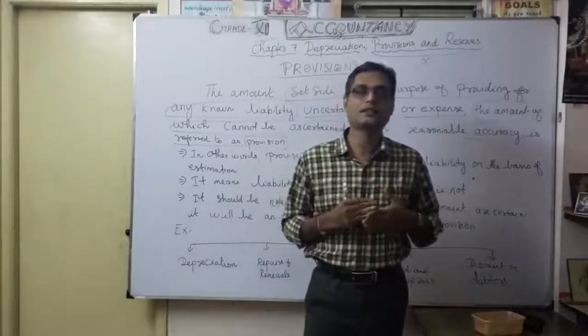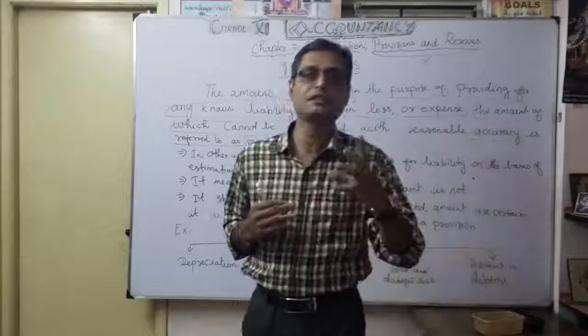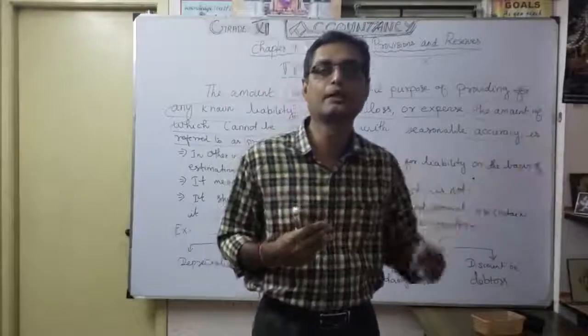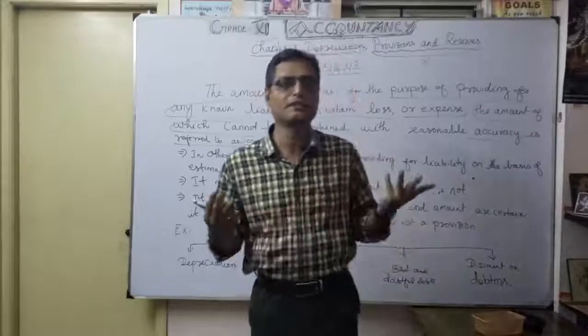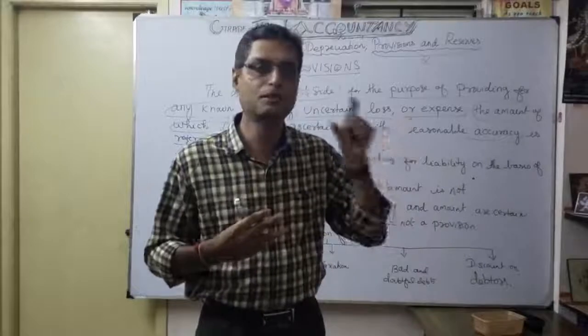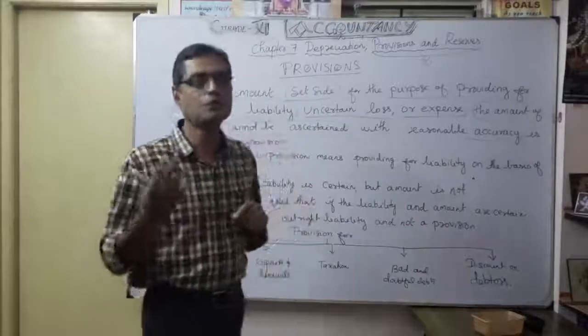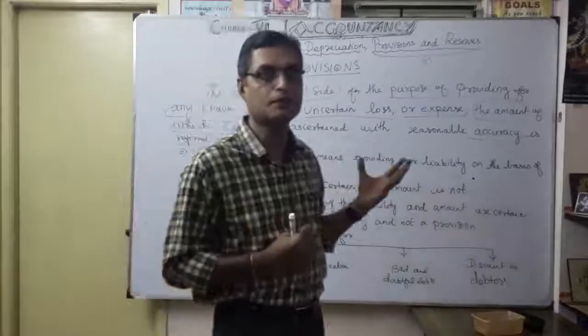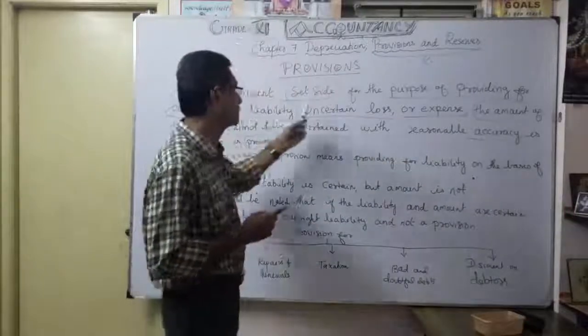Otherwise, what will happen? Maybe vegetables we can buy at least once in 3 days. But other things, it's not good to go outside every day to buy 1 kg of rice. So naturally we are losing money also. Bulk purchase versus everyday purchase, so there is no planning. Understood? In the same manner here, provisions are very, very important for the company to set aside an amount for the purpose